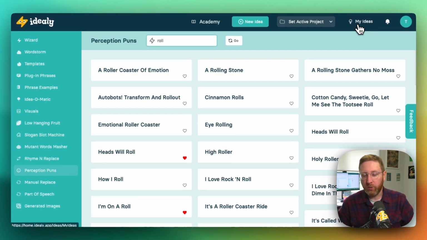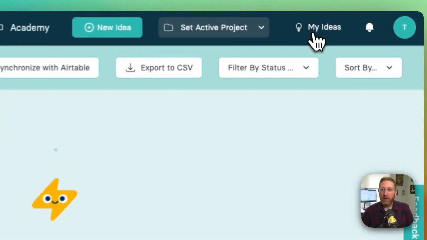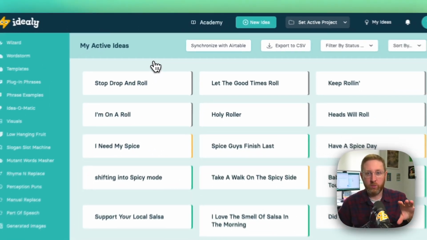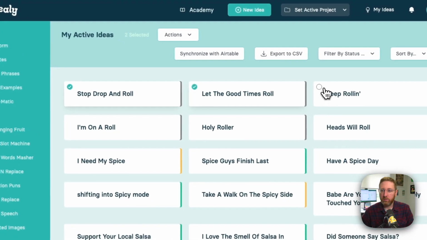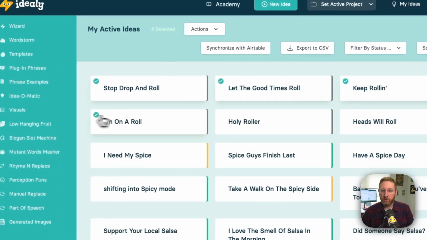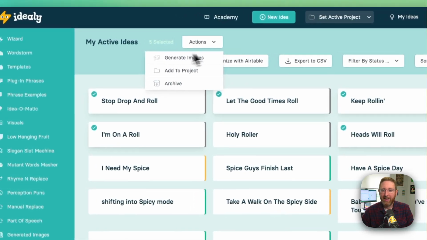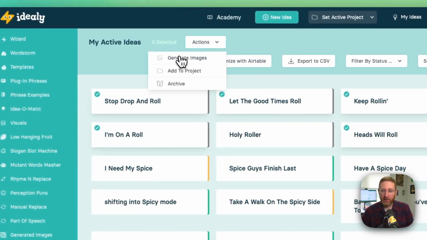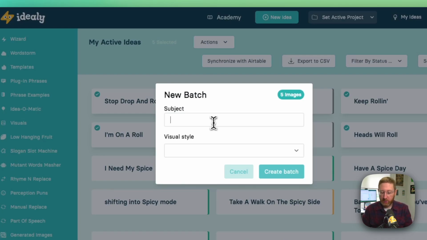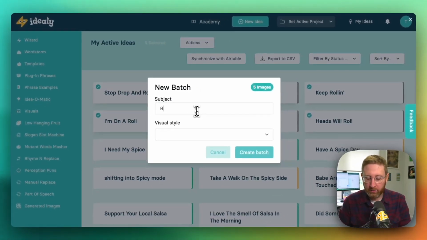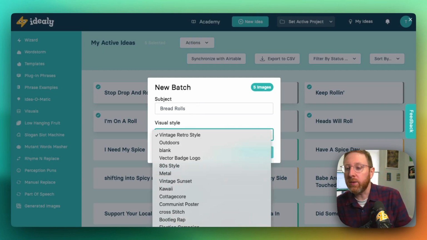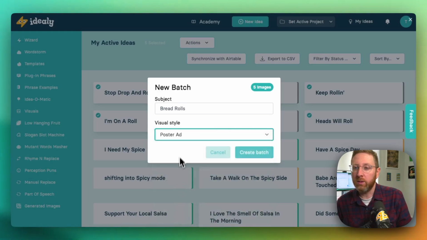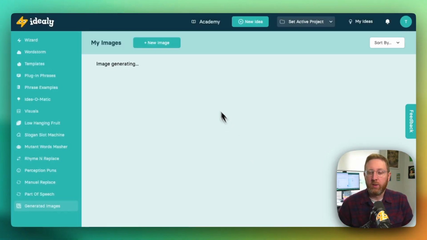Now, one final tool, which we've just added in the past week or so, is the ability to actually generate some visuals, some actual graphics based on the ideas that you have here. So I'm going to take some of these bread roll ideas or sausage roll ideas, and I can hit this button here that says actions, and I'm going to generate images. So let's say my subject is going to be bread rolls, and I can pick a style. I'm going to pick a style here called poster ad. So I'm going to create that.